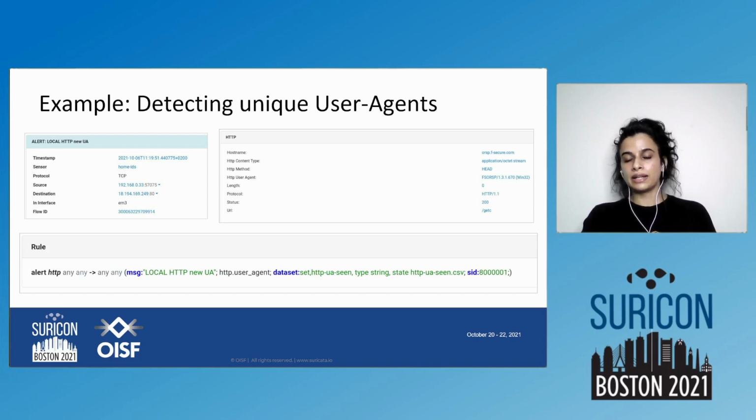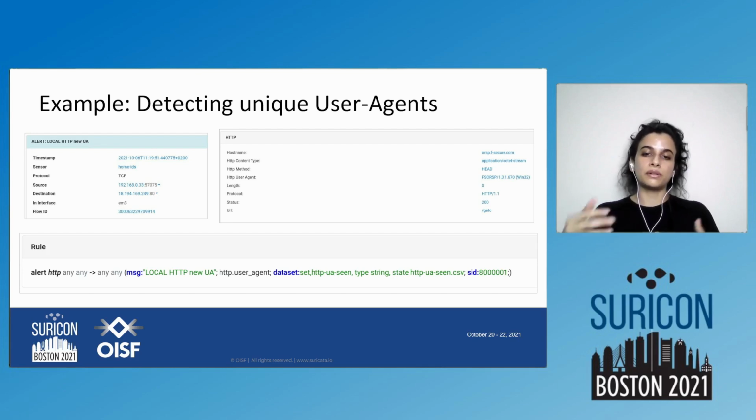If it got set, it means it was not pre-existing in this dataset, and it returned true that we were able to set the value in the dataset for the first time. Because it returned true, you get an alert, like shown here, because this is a new user agent in your network. If it was pre-existing, then it would already be present in this dataset file.